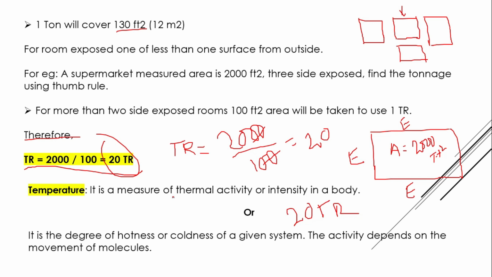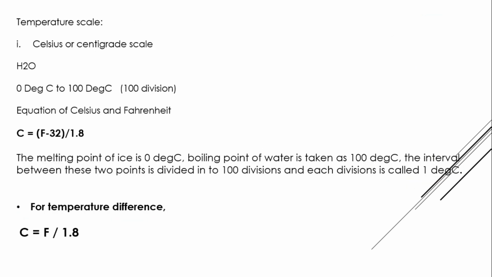Temperature. Temperature is a measure of thermal activity or intensity in a body. In other words, we can say that it is the degree of hotness or coldness of a given system. The activity depends on the movement of molecules. The temperature scale, I hope we will see in the next video. So please keep watching, because I will continue this theory topic in the next tutorials.